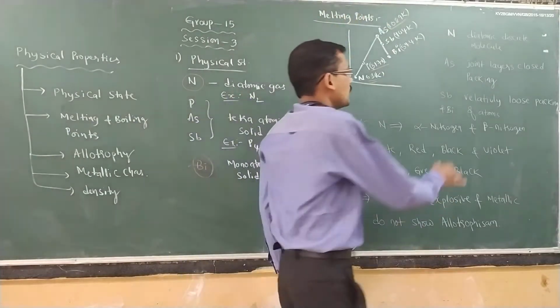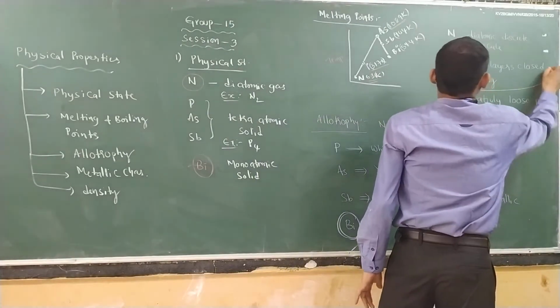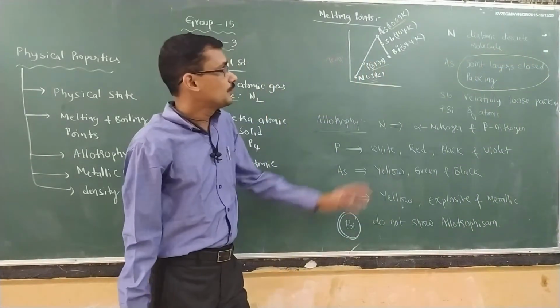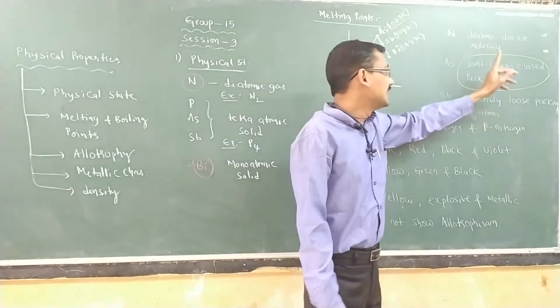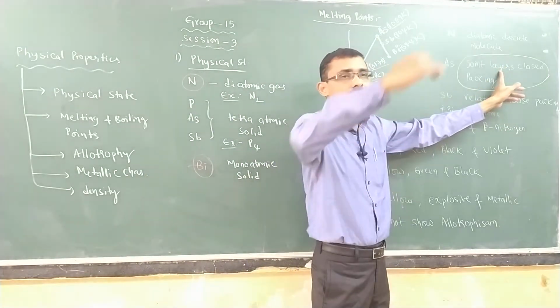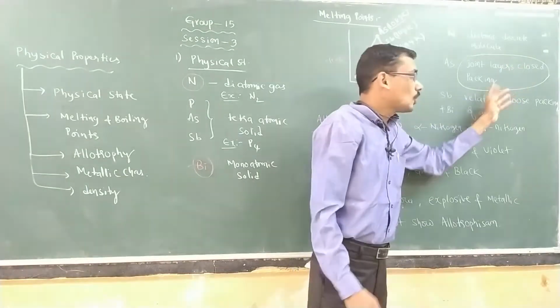What is the reason? You observe here. Joint layer closed packing system. So when you observe the crystals of arsenic, they are having a layer type of structure, 1, 2, 3 layers like that, which is a closed packing.